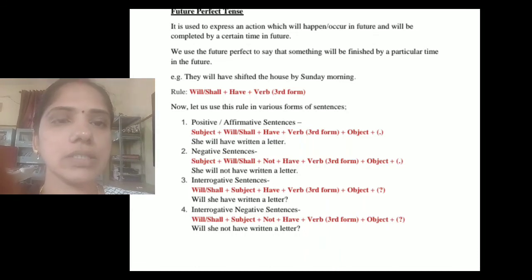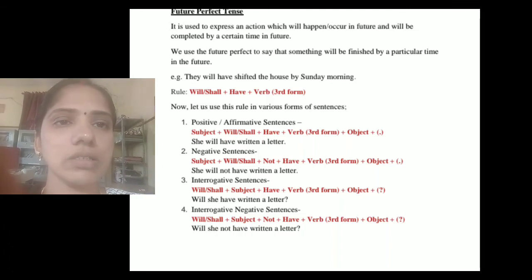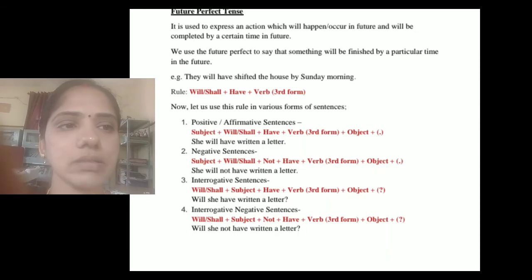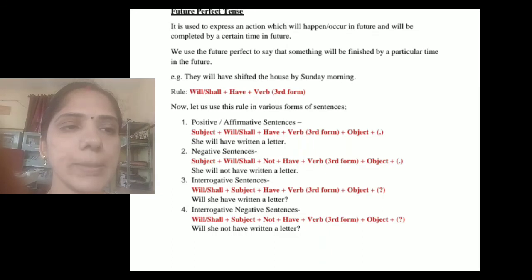So I hope you understand this grammar tense well. So learn closely to acquire knowledge of tense, which is very useful when you are using English, both spoken and in writing. Thank you.